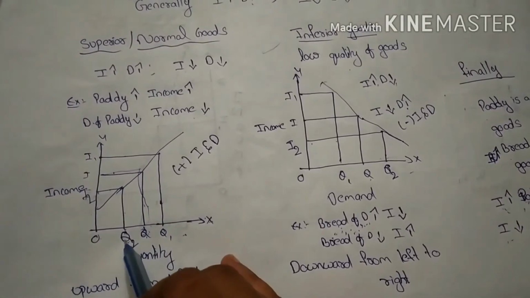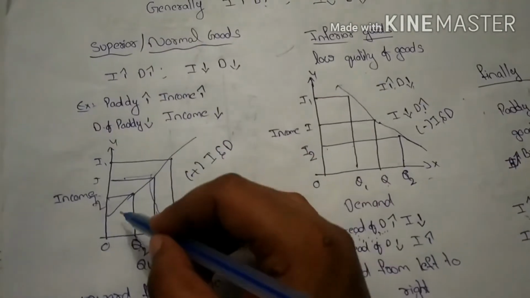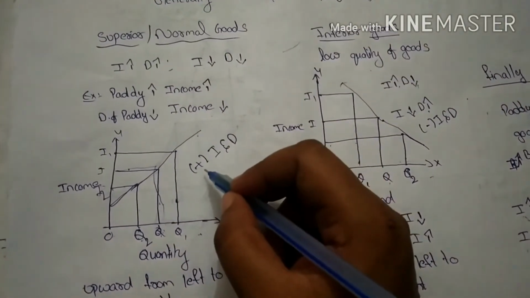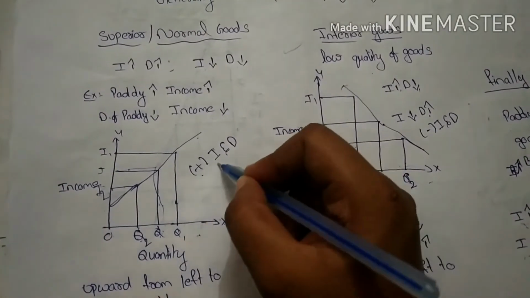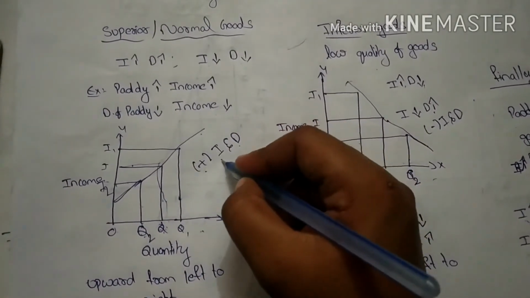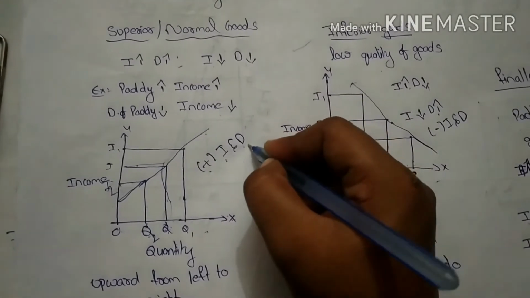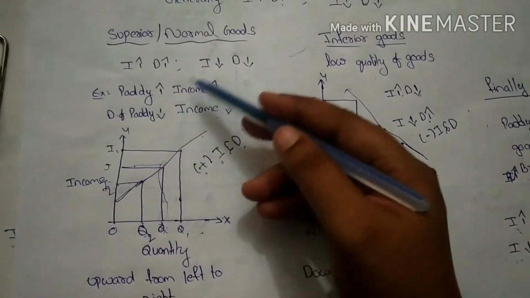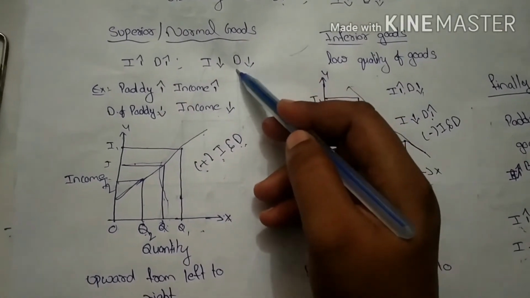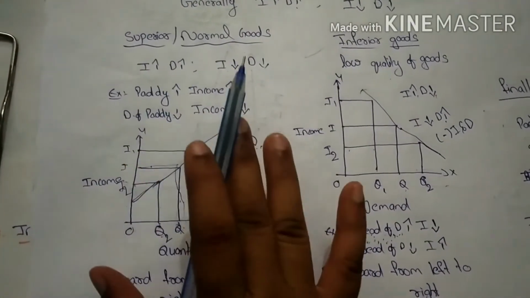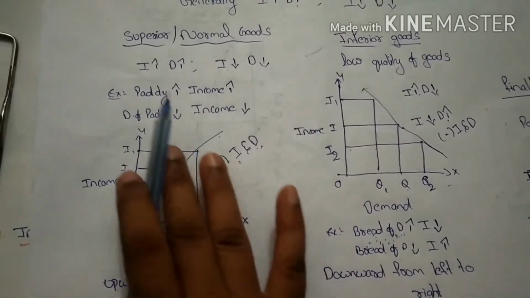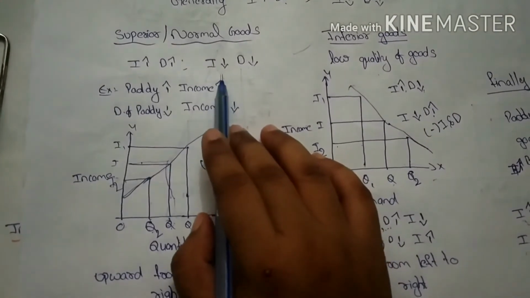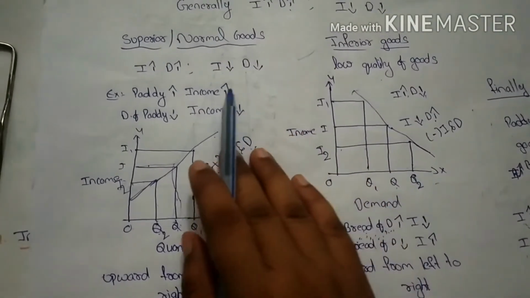Means here to here. So, here the line is upward from left to right. So, here there is a positive relationship between the income and demand. It means if the income of the consumer increases, demand for the commodity also increases here. If the income of the consumer decreases, demand for the commodity also decreases here, right? So, we can get clarity about superior goods, right? In case of superior goods, income increases, demand increases. Income decreases, demand decreases, right?